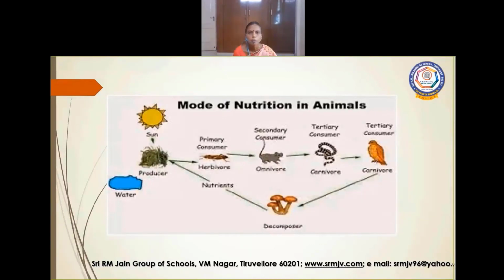Now let us see mode of nutrition in animals. See, plants are called producers because they prepare their own food. Herbivores depend on plants.